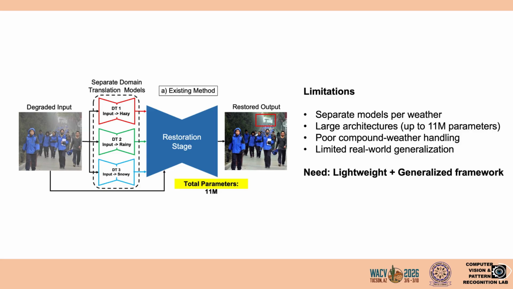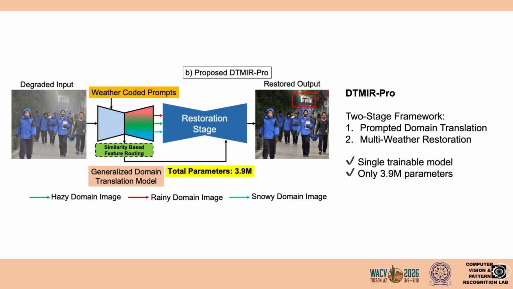Most existing approaches either train separate models for each weather type or rely on very large architectures. This increases computational costs and limits the generalization. So the key question we asked was, can we design a lightweight, unified framework that handles multiple weather conditions and generalizes to compound degradations? To answer this, we propose DTMIR Pro.